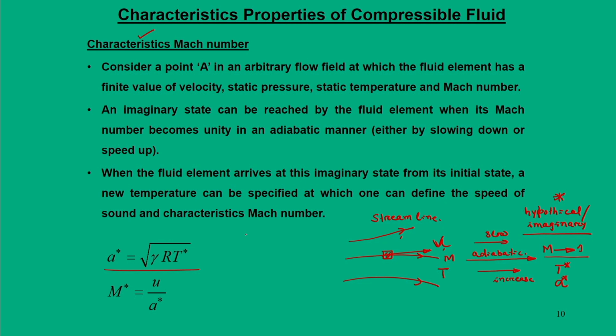If the Mach number of this fluid is m, which is u by a in a general flow field, and you define a star with reference to this imaginary state, we can define another Mach number, m star, which is known as the characteristics Mach number, and this is defined as the ratio of u by a star. So, this is how the concept of characteristics Mach number is defined.